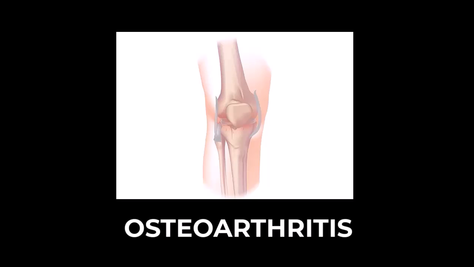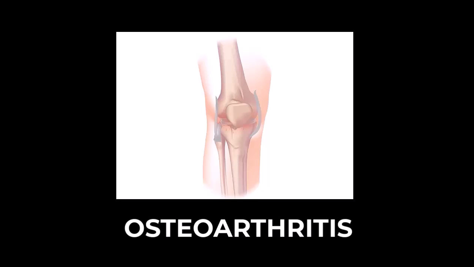Cartilage is a firm, slippery tissue that enables nearly frictionless joint motion. Eventually, if the cartilage wears down completely, bone will rub on bone. Osteoarthritis has often been referred to as a wear and tear disease. But besides the breakdown of cartilage, osteoarthritis affects the entire joint. It causes changes in the bone and deterioration of the connective tissues that hold the joint together and attach muscle to bone. It also causes inflammation of the joint lining.